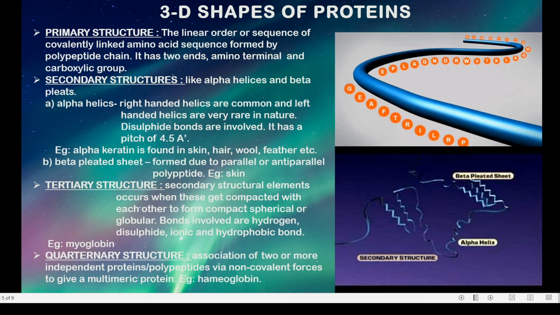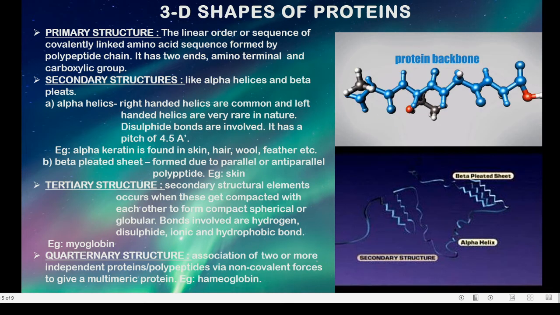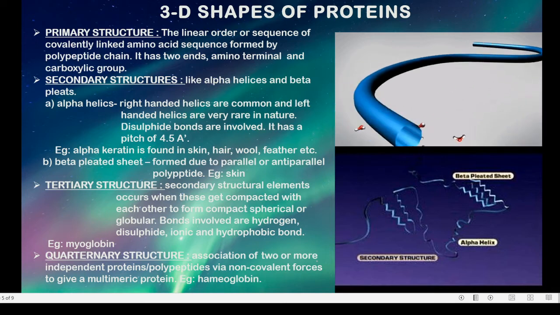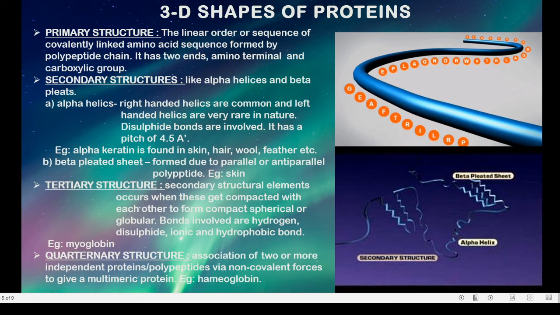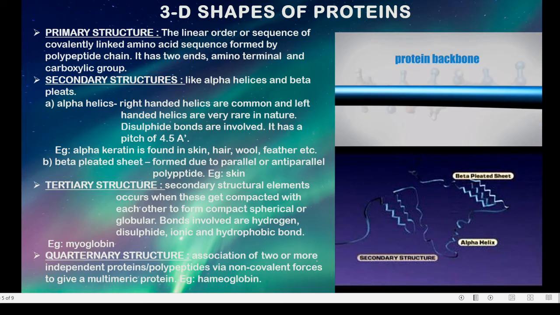Then the last type of structure is quaternary structure. It is a combination of two or more independent proteins or polypeptides which are bound by non-covalent forces. An example is hemoglobin.